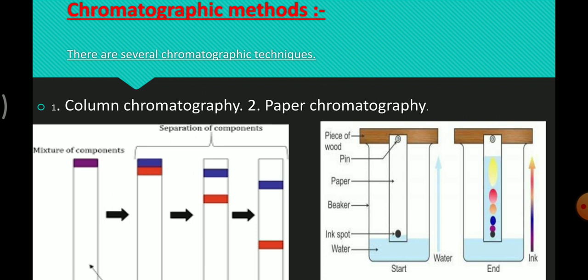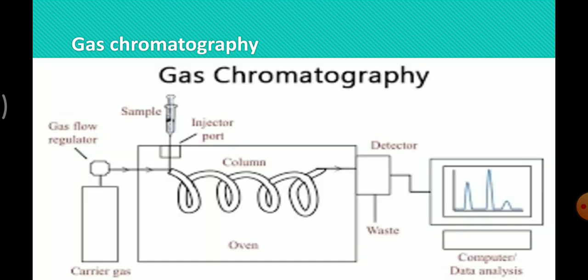So this is an example of column chromatography. This is very useful for purification of elements which are available in minute quantities, and the impurities are not very different in chemical properties. So these are the chromatography methods, column chromatography, paper chromatography and gas chromatography, which are used to refine the metals. Okay, this is about refining of metals.